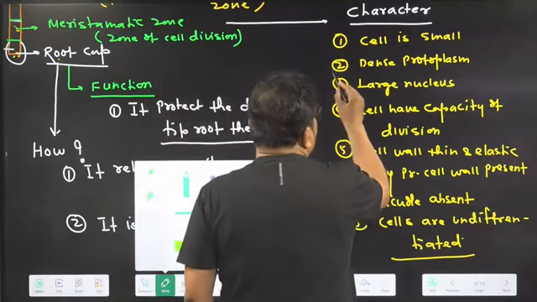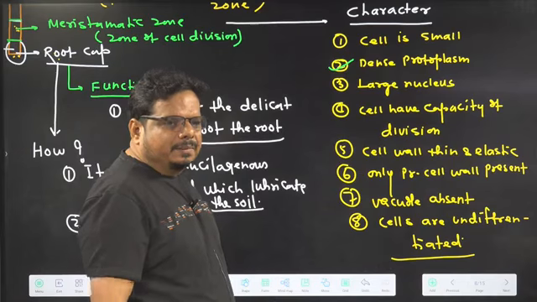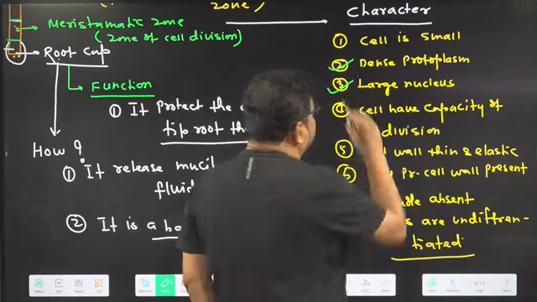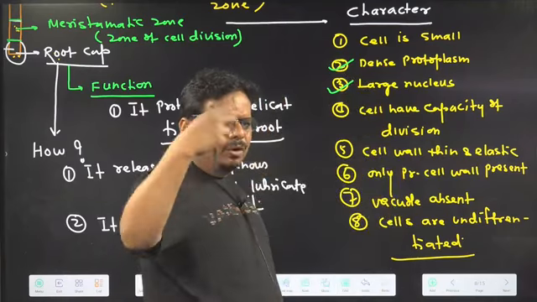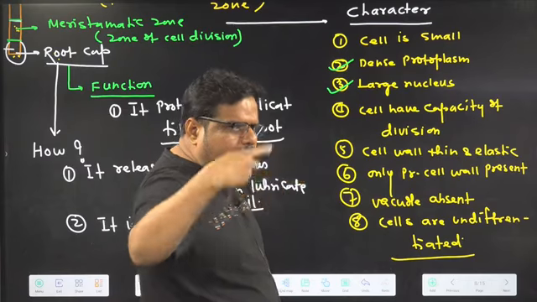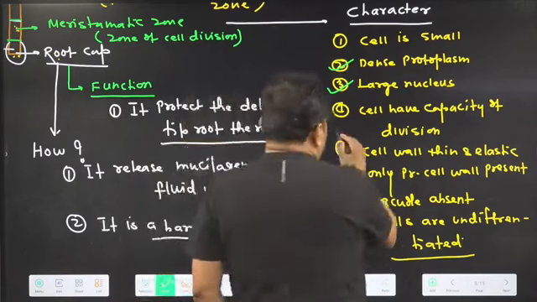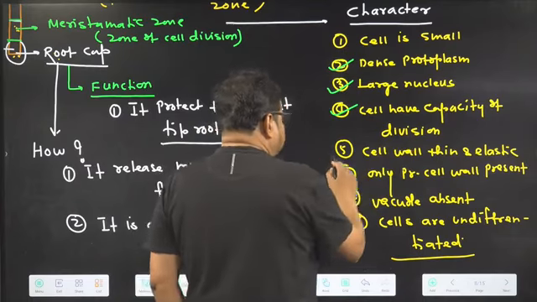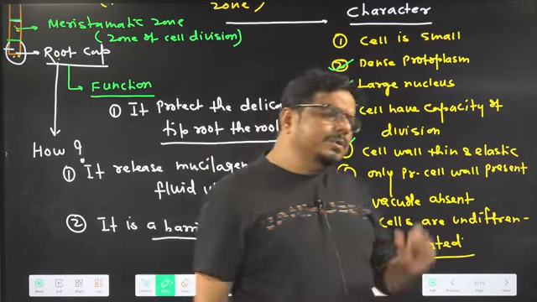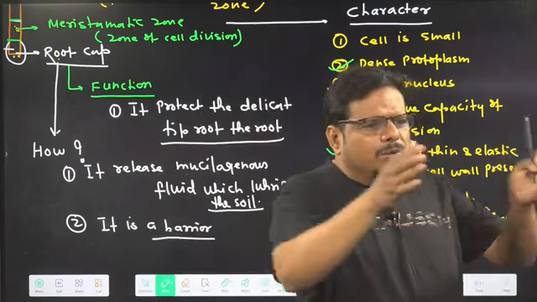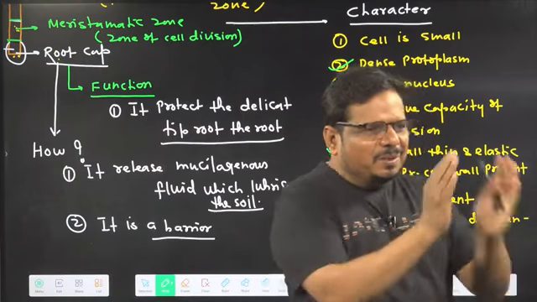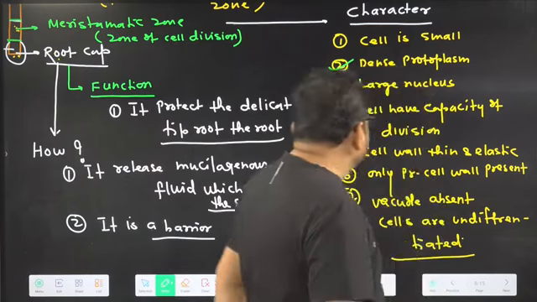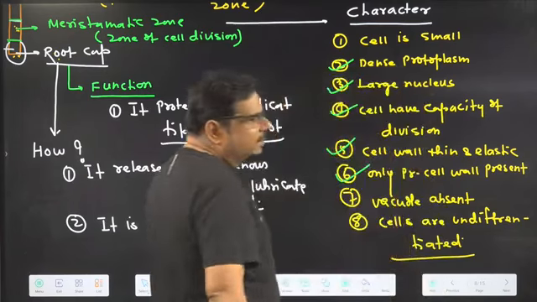Any dividing cell has dense protoplasm because it is in a very active state of division. Large nucleus is present because cells are doing a lot of metabolic activity in the process of division. Cells have the capacity to divide because they are meristematic cells. Cell wall is thin and elastic. If the cell wall becomes thick, how will it grow in the elongation zone? Size will not grow, no? So only the primary cell wall is present.